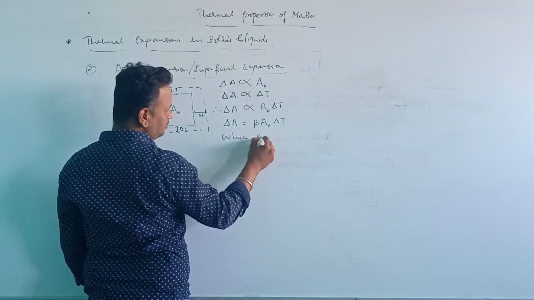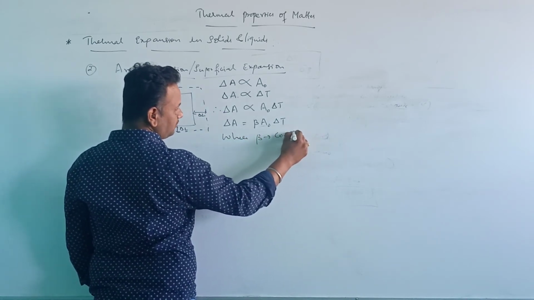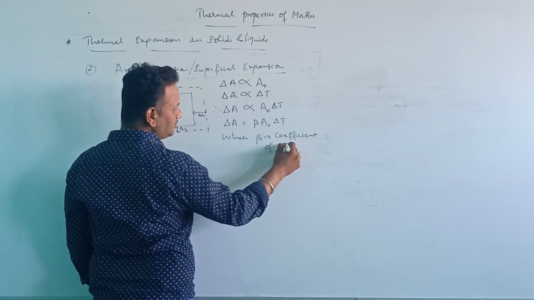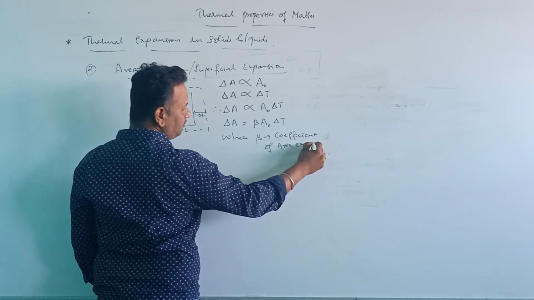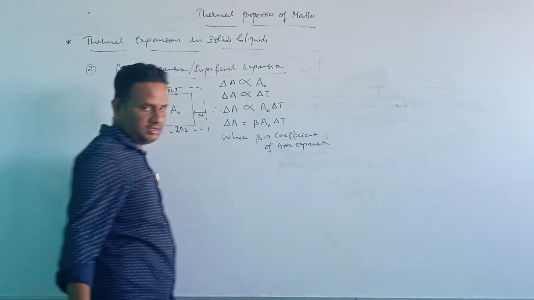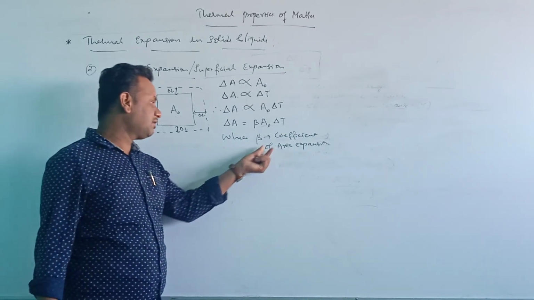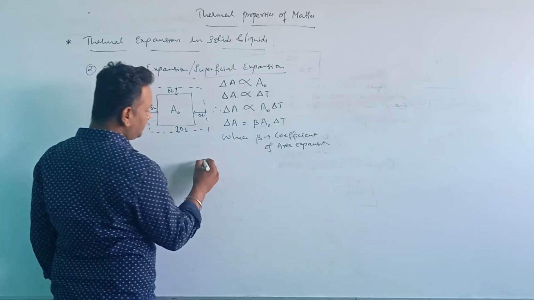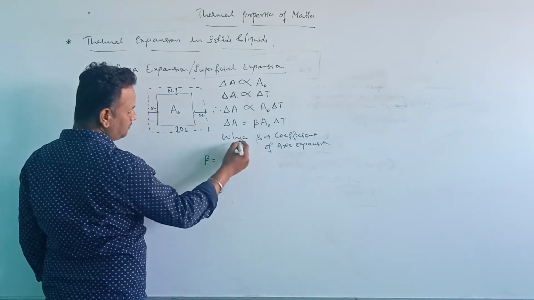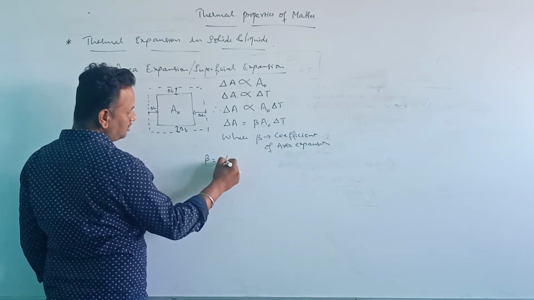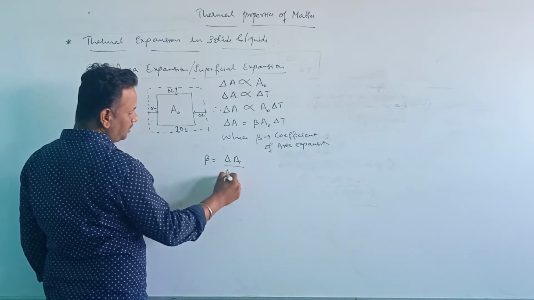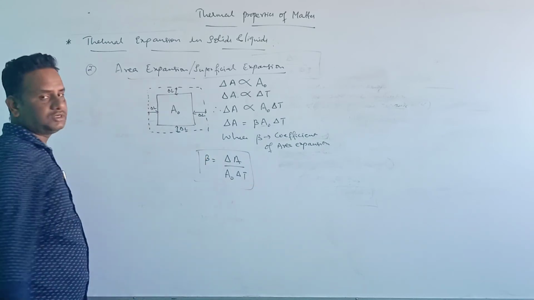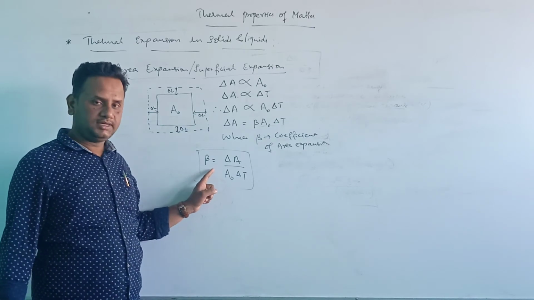where beta is the coefficient of area expansion. Okay, so this beta is the coefficient of area expansion. Now this beta can also be written as beta is equal to delta A divided by A0 delta T. So this is the definition of the coefficient of area expansion.